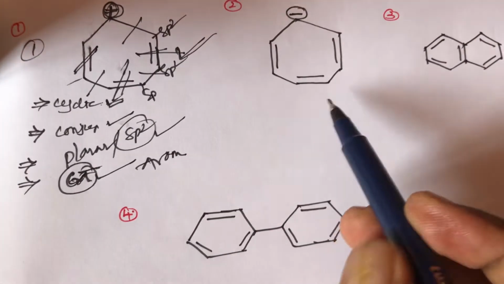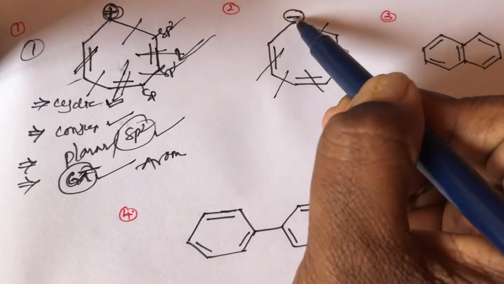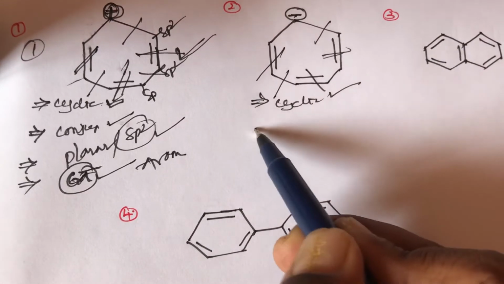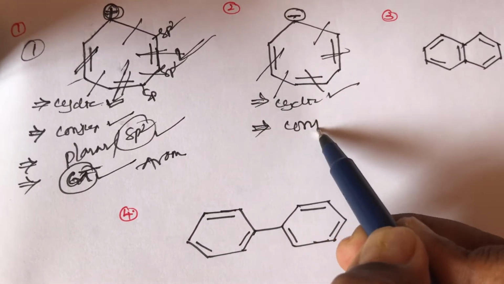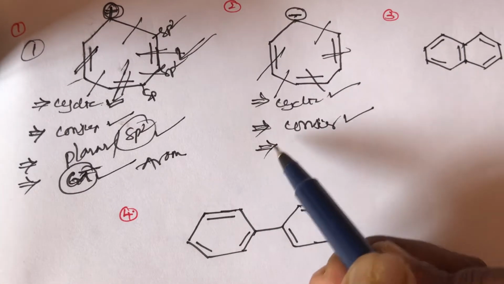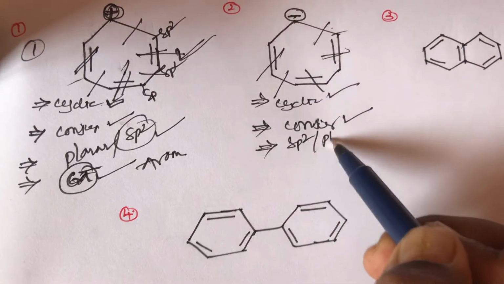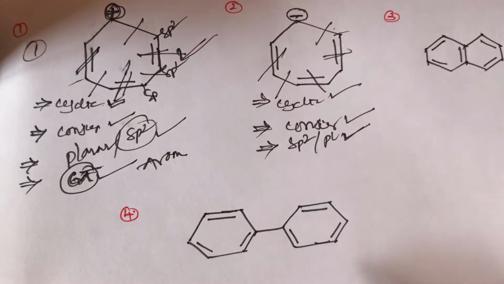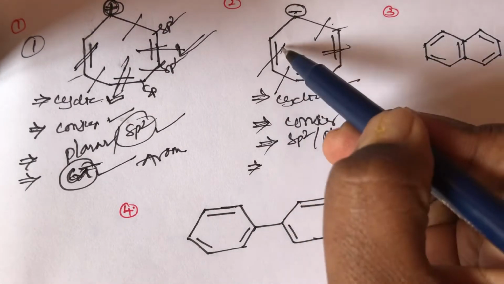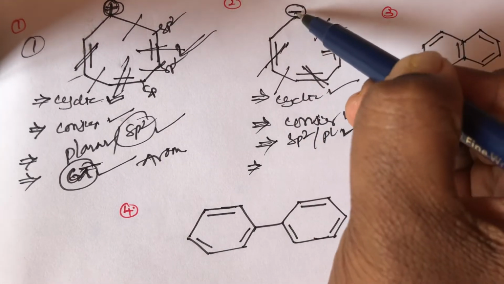What about the second compound here? Double, single, and a negative charge. The first condition, cyclic, is satisfied. The second condition, conjugation, is also satisfied since the compound is completely conjugated. Third condition: each carbon undergoes sp2 hybridization with planar shape, also satisfied. What about the fourth condition? How many pi electrons are there? Here 2 pi electrons, from here 2, here also 2, total 6 pi. And here a negative charge is there.